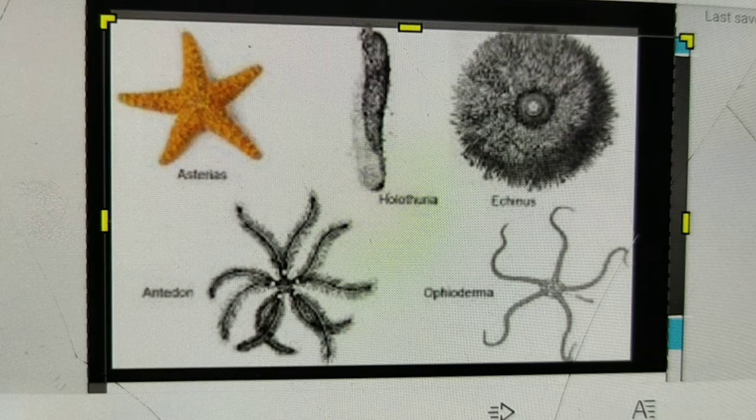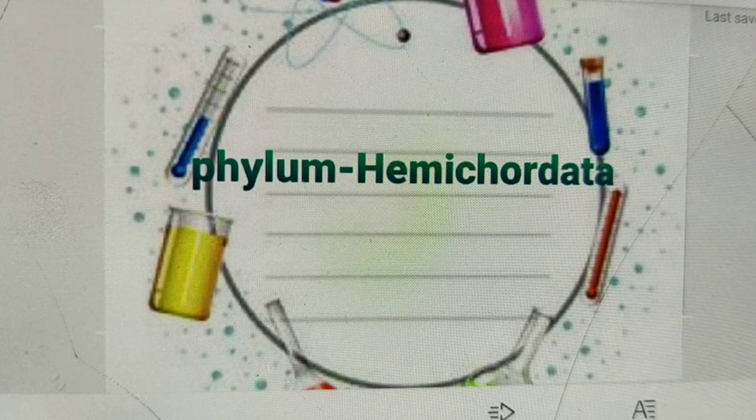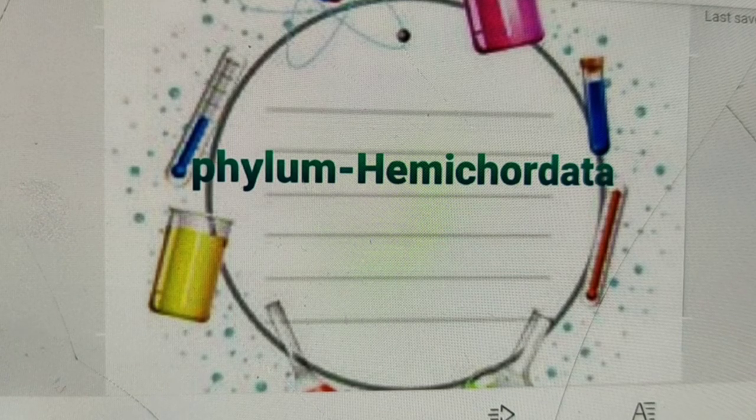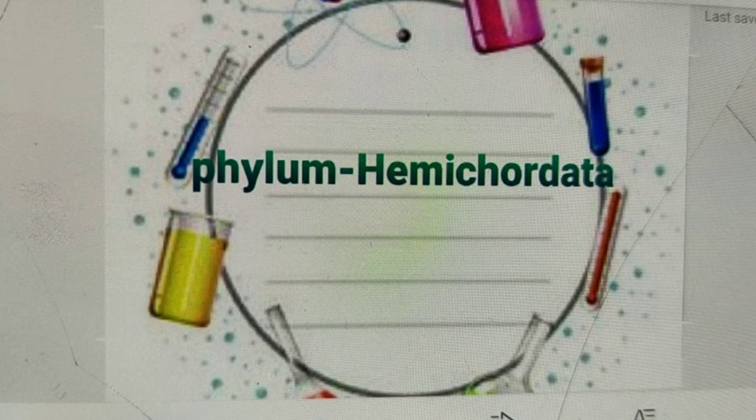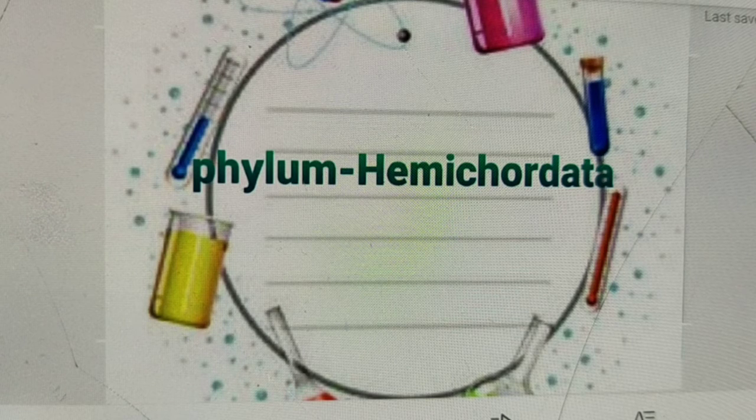Next phylum is Hemichordata. So what are the characteristics of Hemichordata? Hemichordata, actually they are bilaterally symmetrical triploblastic animals. Okay, coelom is present. So their body is cylindrical and is composed of an anterior proboscis, a collar and a long trunk.